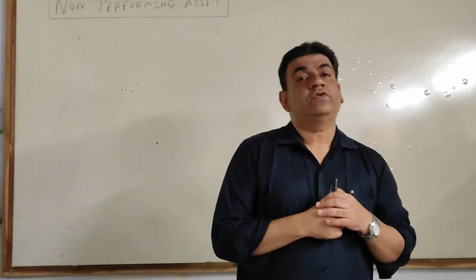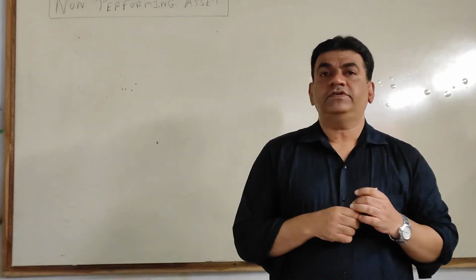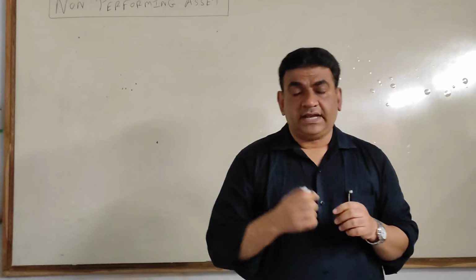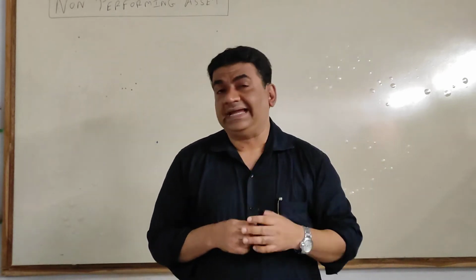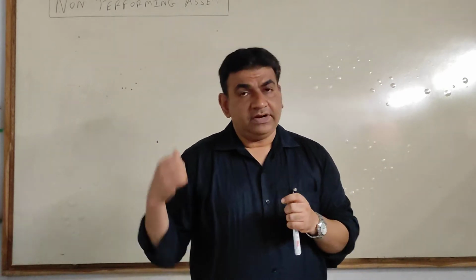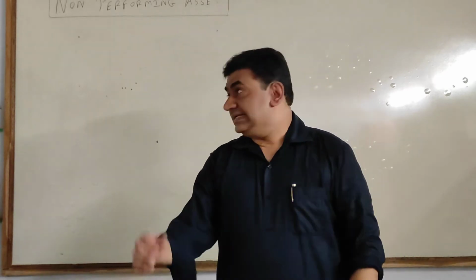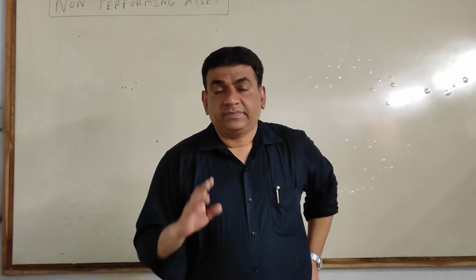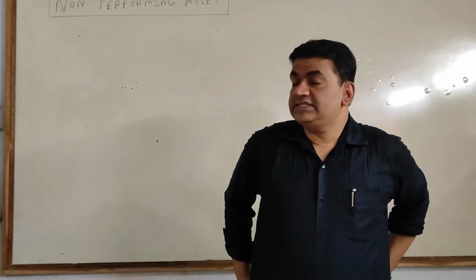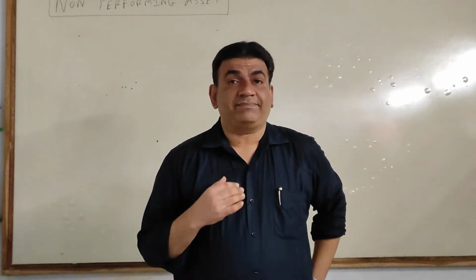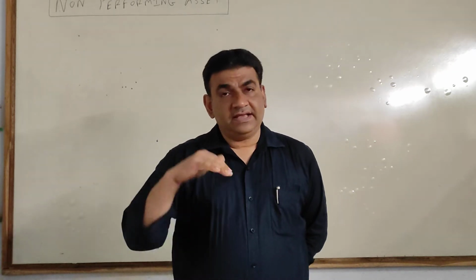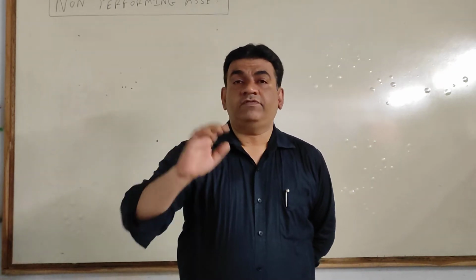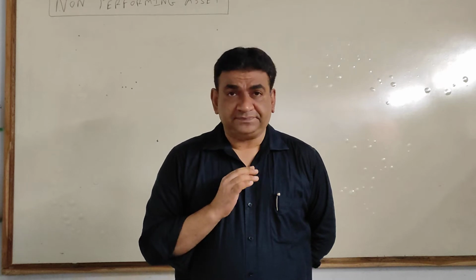In the earlier 3 to 4 classes, we completed the first part of this chapter, that was discounting of bill and the concept of rebate. Today, I am taking the next part, that is non-performing asset. A very simple part, you can say one of the easiest parts of this chapter. In this class and the next class, I'll be focusing on NPAs.